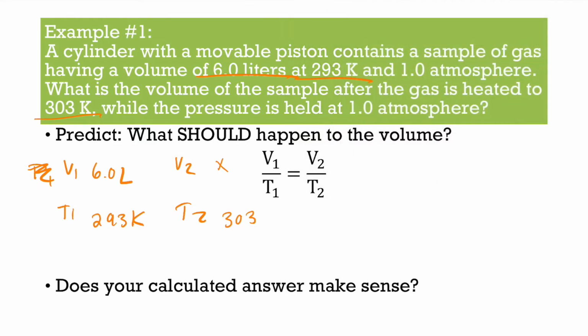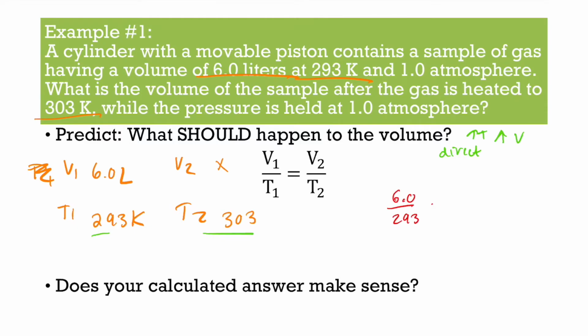So our prediction: we know that temperature is going to increase, and we know it's going to be a direct relationship. So what do you think happens to the volume? You should have said volume increases. That's what that direct relationship says. So let's see if our prediction is right. Let's plug in our numbers.